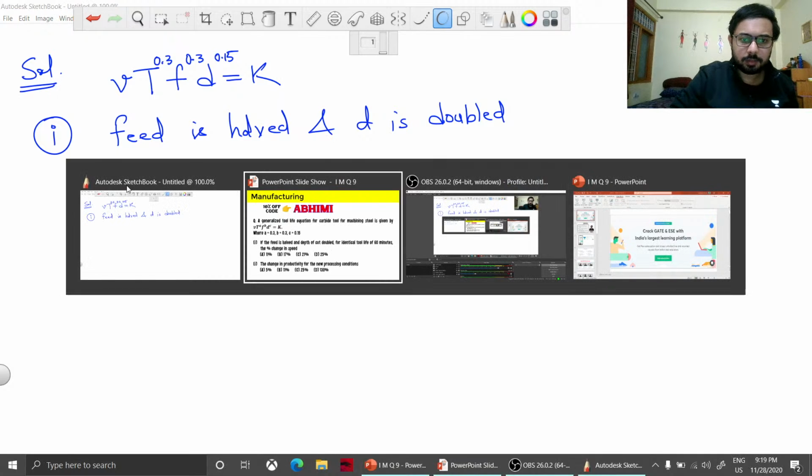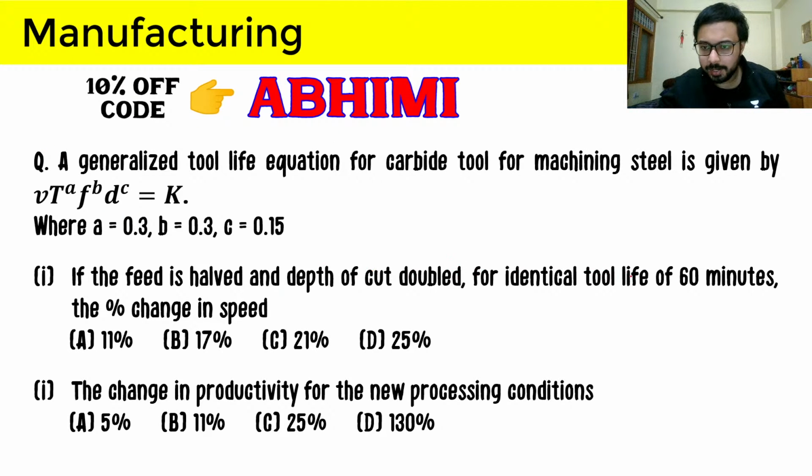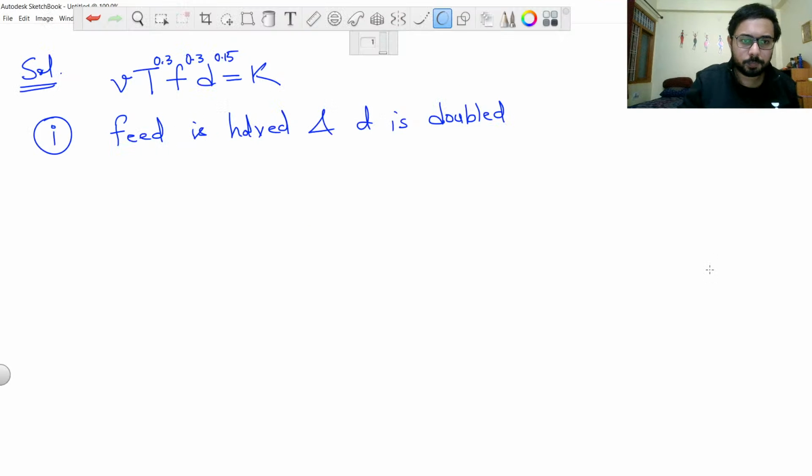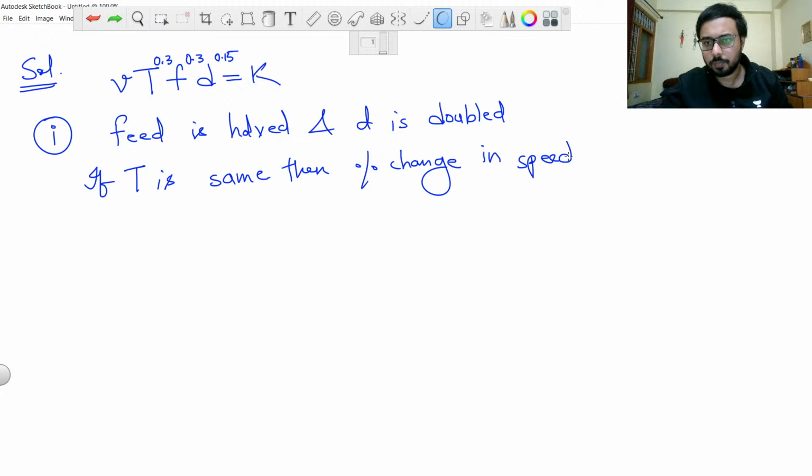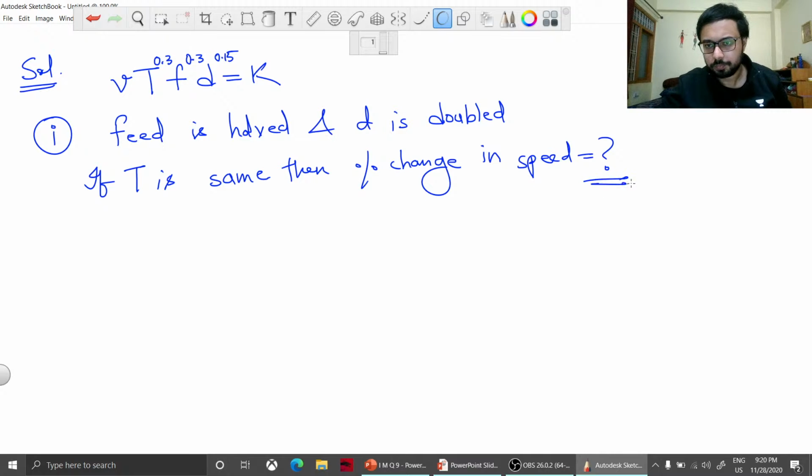The question is asking that for identical tool life of 60 minutes, if t is same, what will be the percentage change in speed?